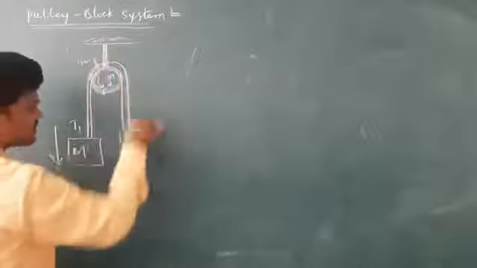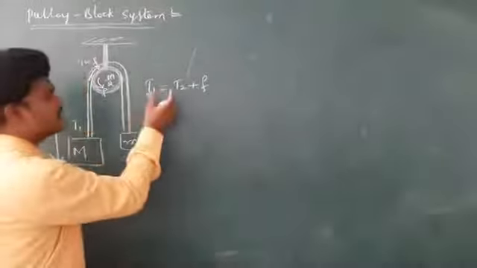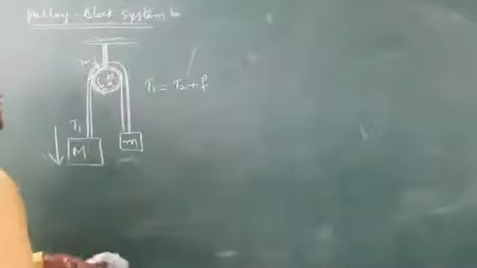So we can write T1 as T2 plus some extra frictional force. And between T1 and T2 there is a small difference. We can write this difference T1 minus T2 as dT. That difference between tensions is nearly balanced by the frictional force. Here let me solve a problem directly.